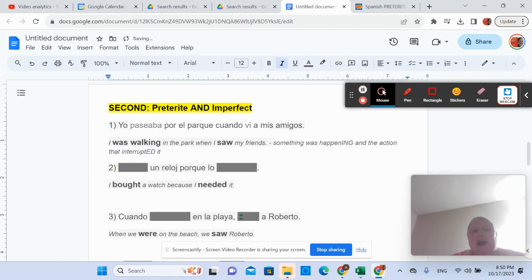Number 2, I bought a watch because I needed it. Man, I never know what time it is. I don't have a watch. The need was ongoing, right? If your phone breaks and you need a new phone, that need isn't going to pass after a second, right? You're going to need a new phone until, well, you get a new phone.